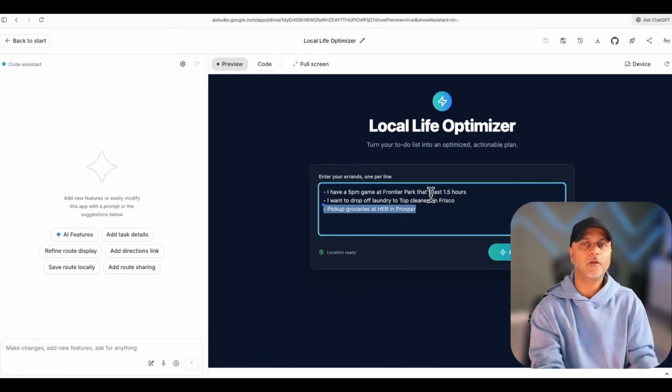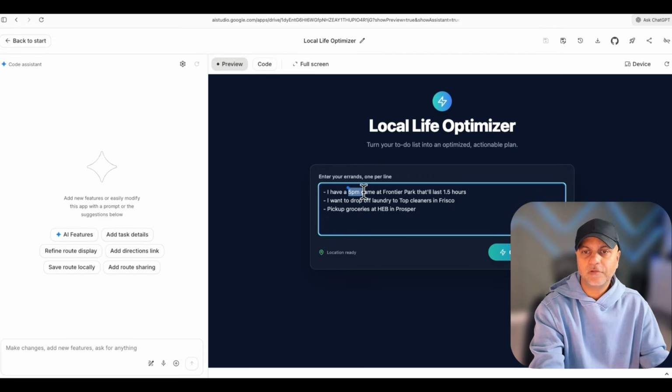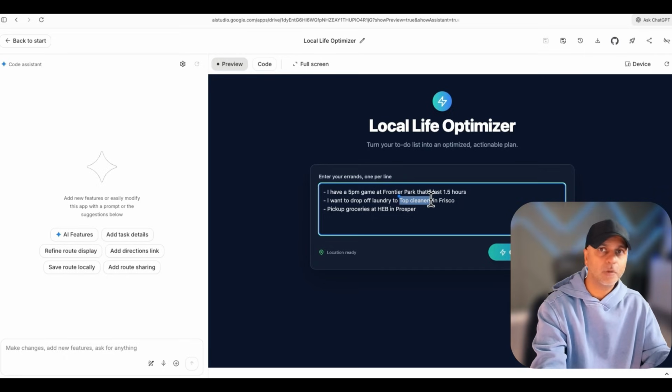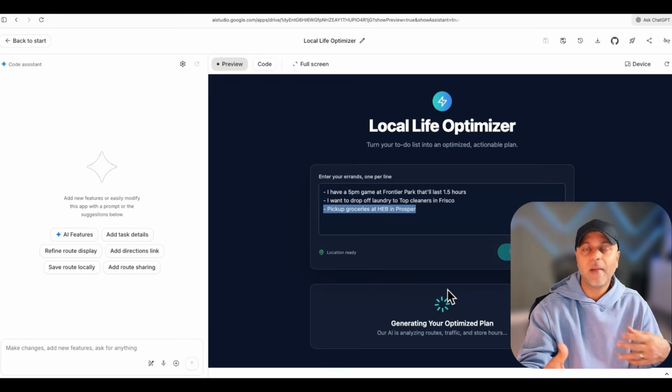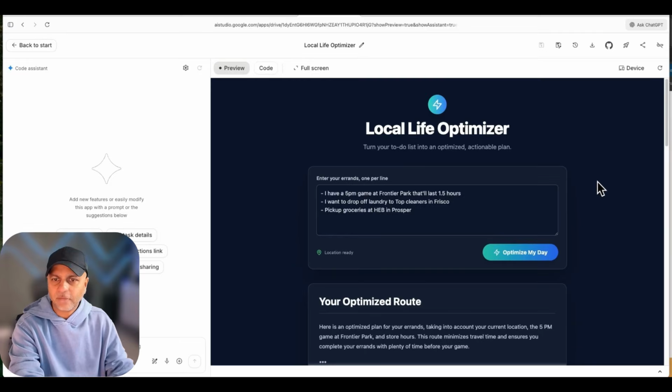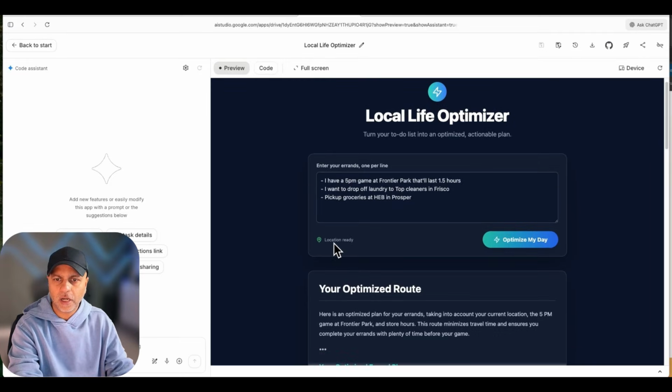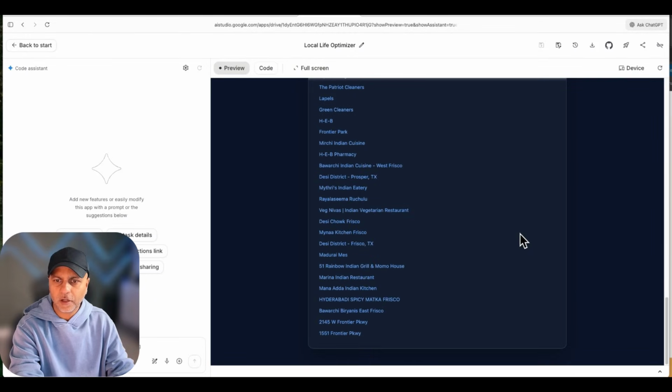So I want AI to understand that if this 5 p.m. game lasts an hour and a half, that's 6:30. Will this laundromat be open after the game or should I go before the game? And same for HEB for picking up groceries. And will it give me a map to figure all of that out? All right. And we have our optimized route now. It says location ready icon here. So let's see if our map is showing.